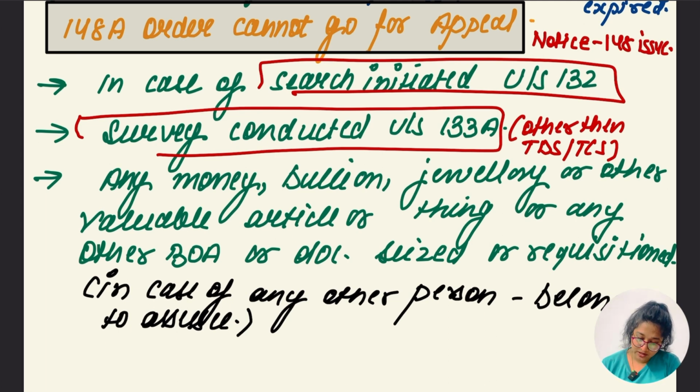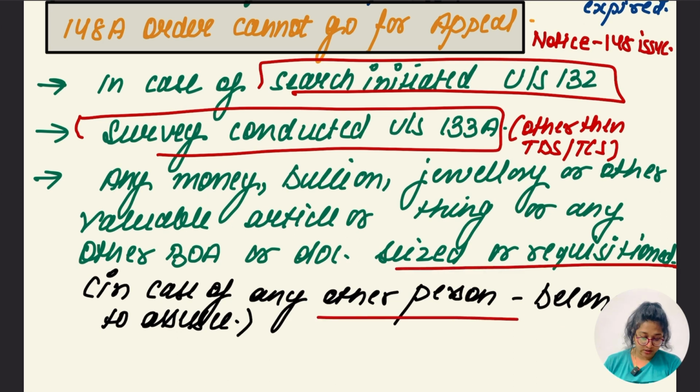Any money, bullion, jewelry or any other valuable article or things, or books of accounts, documents seized or requisitioned in case of any other person belonging to SSC. So there are three cases. In these three cases no order of 148A is to be passed. Direct notice of 148 is to be passed, not the order of 148A, okay.